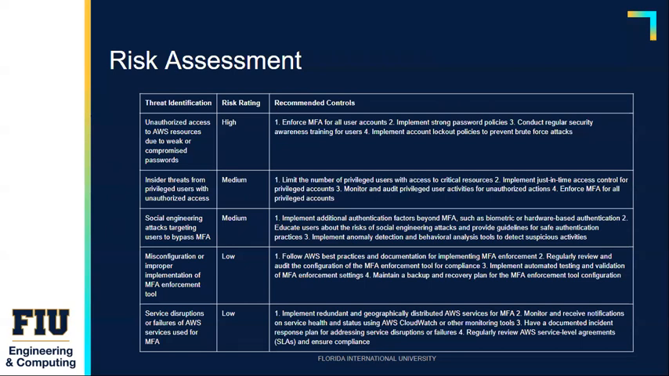So the purpose of the risk assessment is to help identify potential threats and associated risks to the security of AWS resources. One major risk is weak or compromised passwords, which has a high risk rating. Another risk is insider threats from privileged users, which has a medium risk rating. Social engineering attacks that target users to bypass MFA is another risk with a medium risk rating. Misconfiguration or improper implementation of the MFA enforcement tool is a low risk but still an important consideration. And service disruptions or failures of AWS services used for MFA is another low risk consideration.